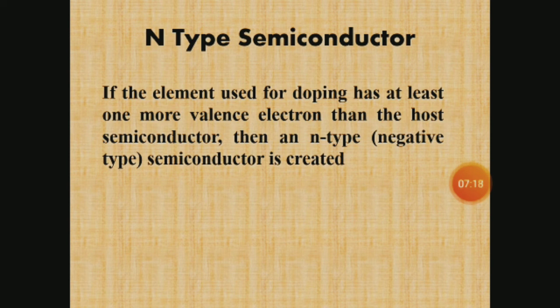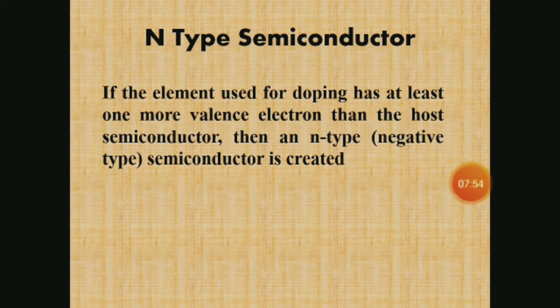That means if our semiconductor is germanium or silicon, which has 4 electrons in the outermost shell, then in an n-type semiconductor the added impurity has valence electrons greater than 4. That is the meaning of n-type semiconductor. So a semiconductor doped with a pentavalent impurity, examples are antimony, phosphorus, etc., is called an n-type semiconductor.